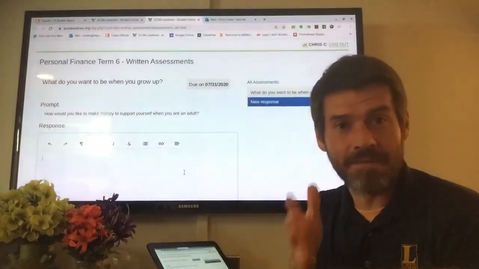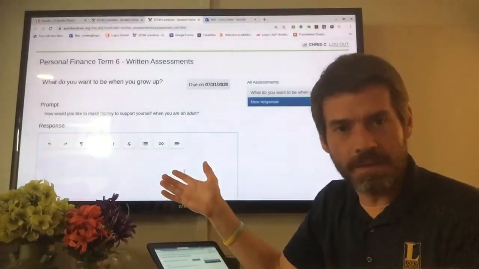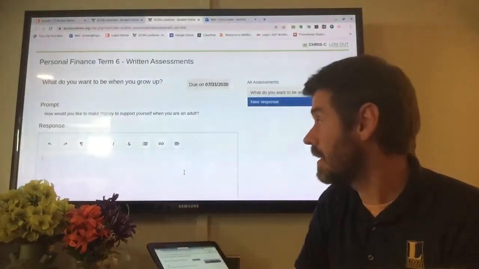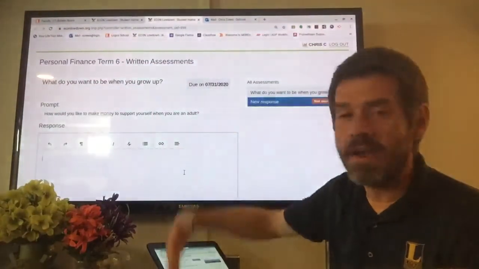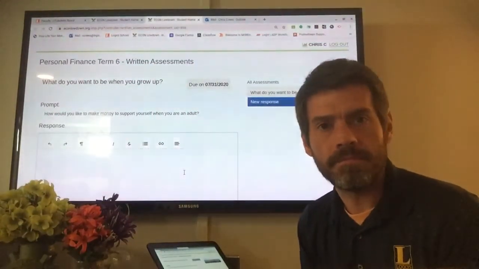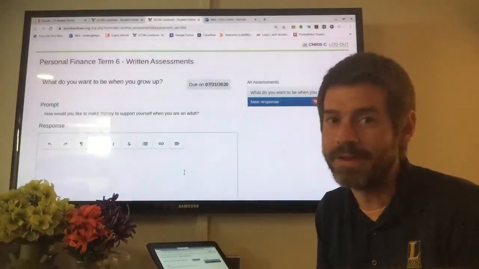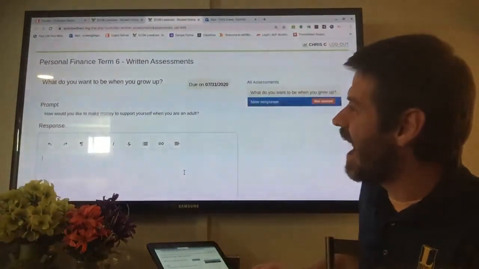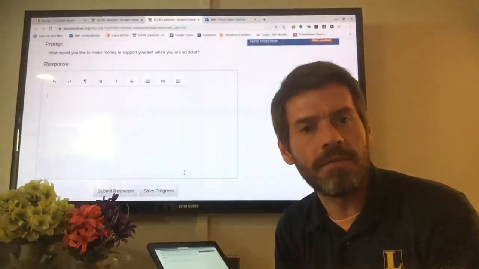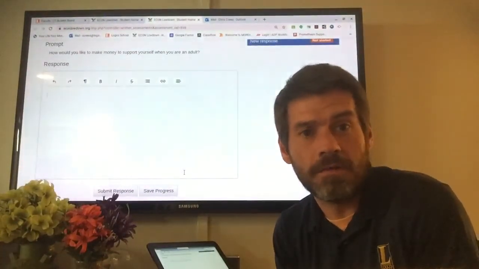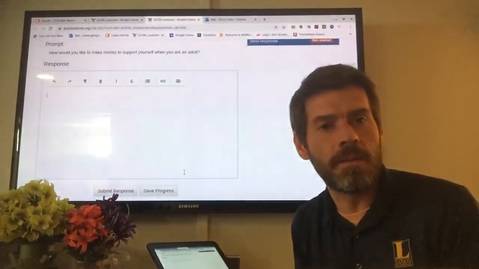Doesn't mean you can't have a fun, fulfilling career where you make money, right? But you're not going to be an NBA player, realistically, right? You're not going to win the lottery, right? You've got to be realistic. What is a way that you can make enough money to support yourself, right? Again, no right or wrong answer here. If you want to say, I want to be an NBA player, go ahead. I'm going to respond, well, good luck, right? But any response, give me a realistic response. What is a job you could see yourself doing where you can make enough money to take care of yourself? That's it. Type your response, click submit response, and you're good to go.